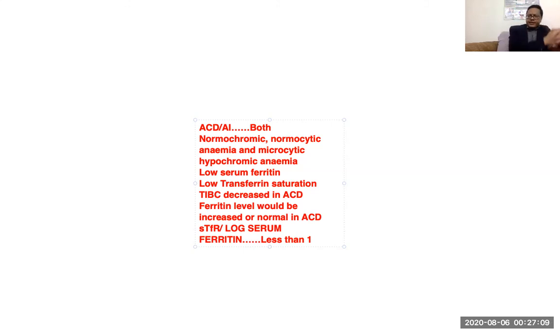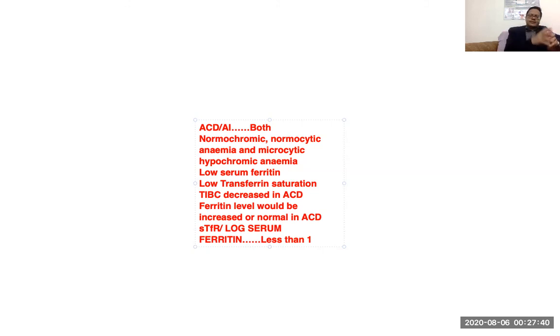But the key differentiating factor is that TIBC is high in iron deficiency anemia and TIBC is low in anemia of chronic disease, which I already explained many times in the previous InstaLecture, with my hotel occupancy analogy. The next thing to understand is that ferritin, as an acute phase reactant and also the storage form of iron, would be increased or can also be normal in anemia of chronic disease.